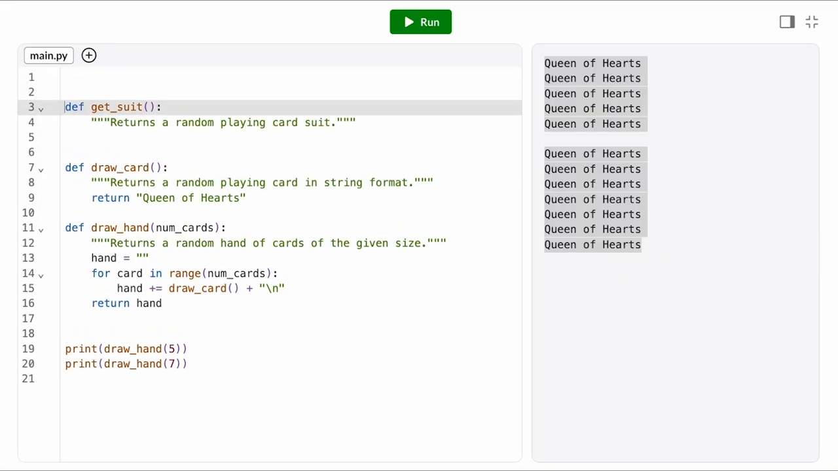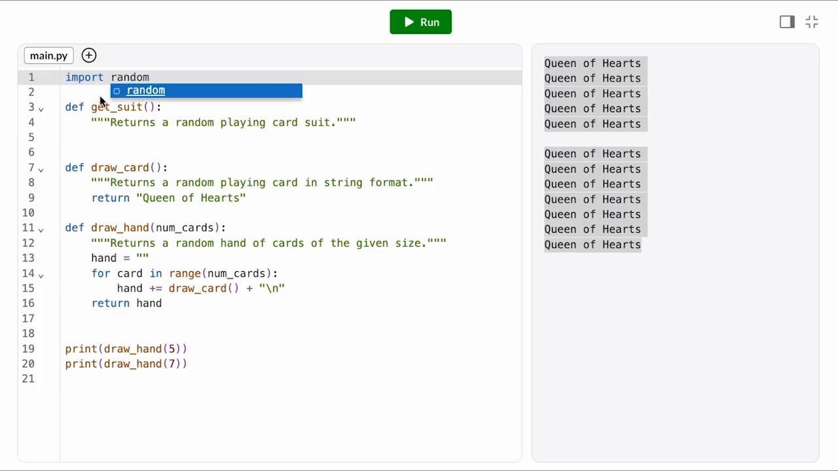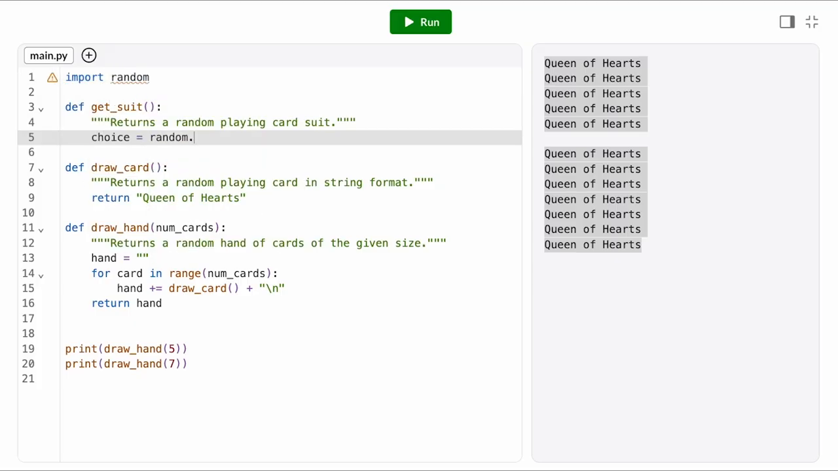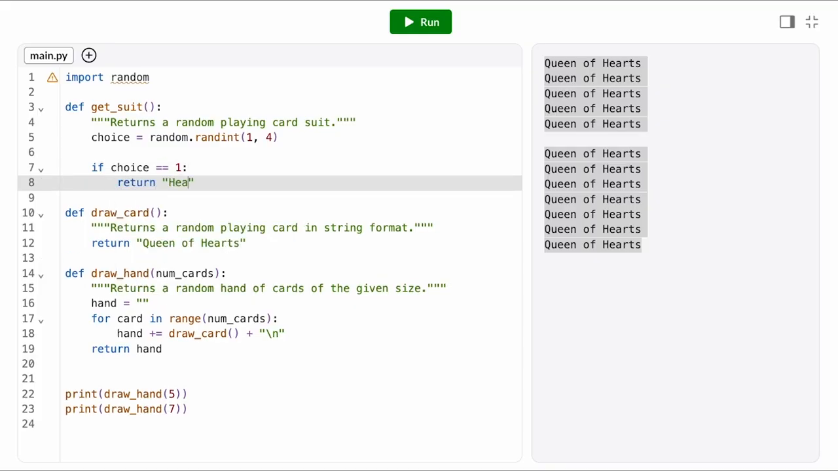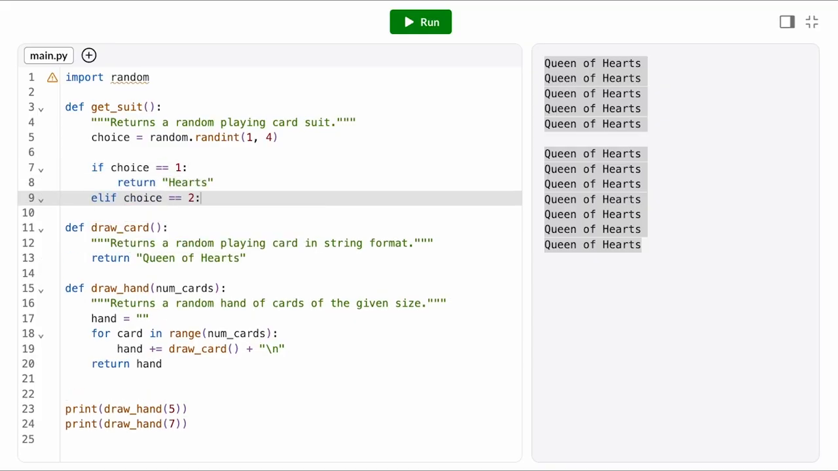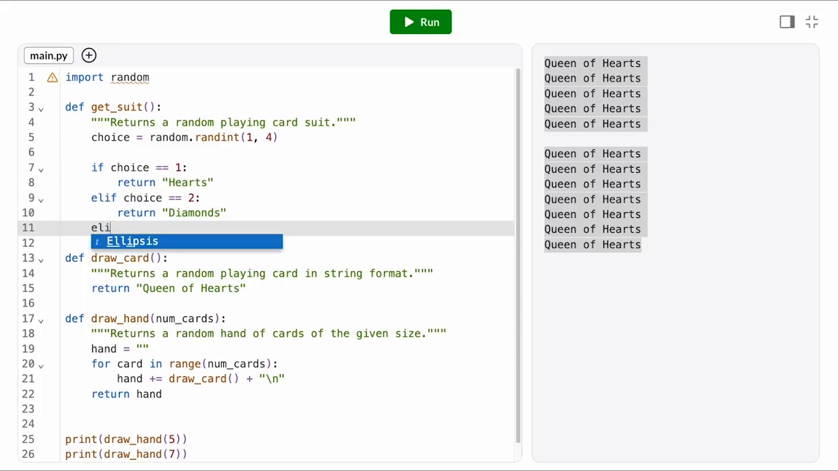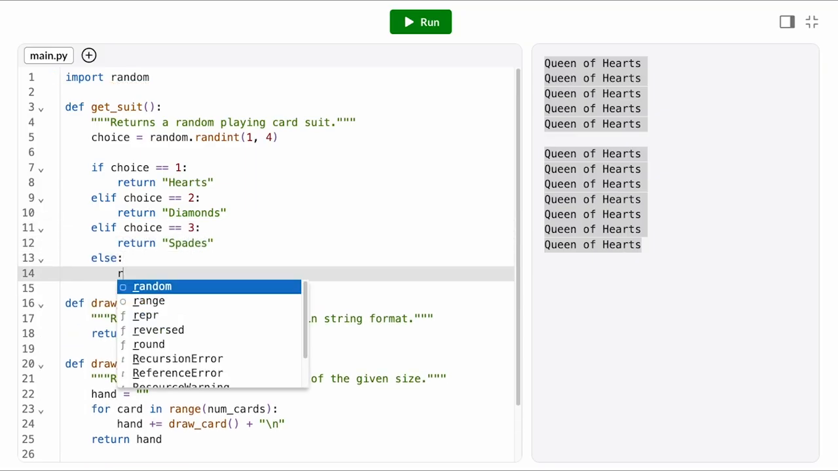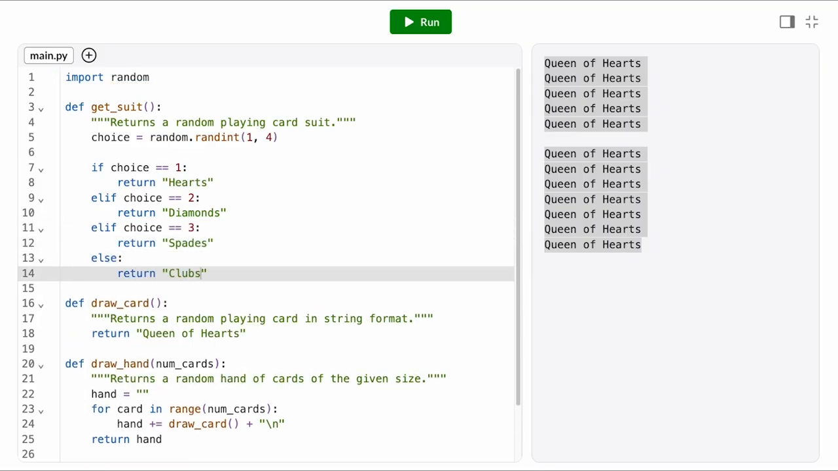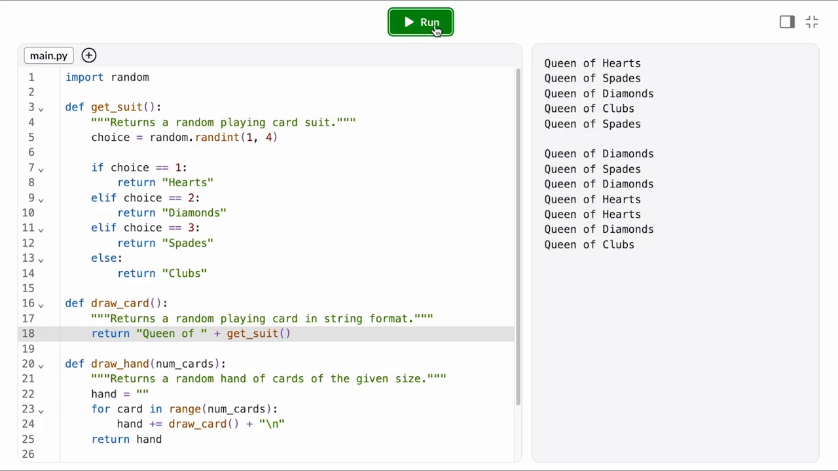Let's start out with the suit, since that only has 4 options. And we'll import the random module at the top of the file. Okay, well, we want this function to return either hearts, diamonds, spades, or clubs with equal likelihood. So we'll generate a random number between 1 and 4, and based on that number, choose which suit to return. Then we can go back to the drawCard function and replace that hard-coded hearts with a call to getSuit. When I run those drawHand function calls now, I get all different kinds of queens.